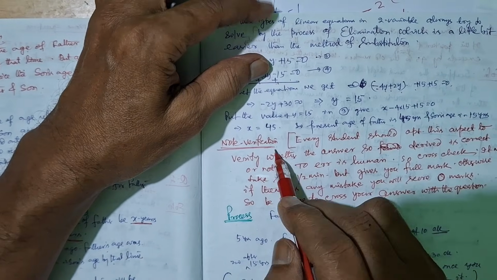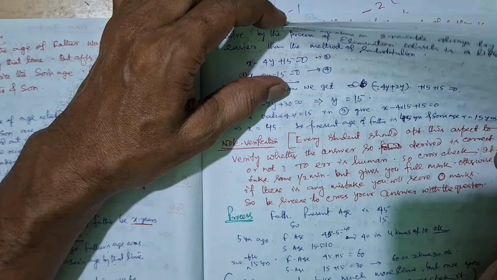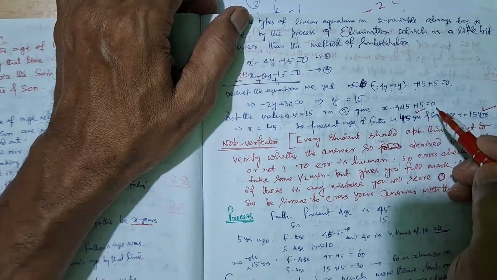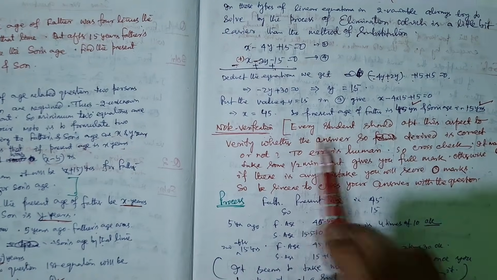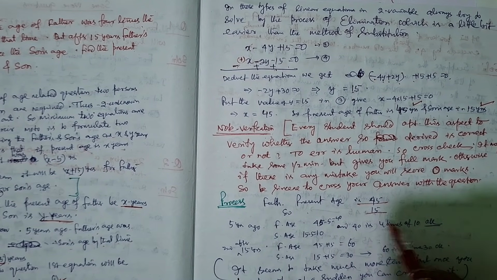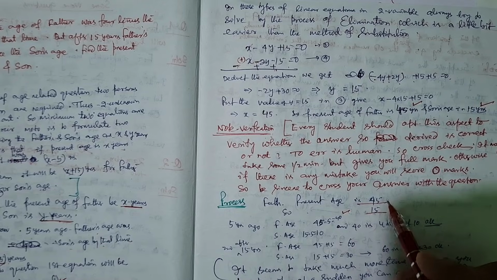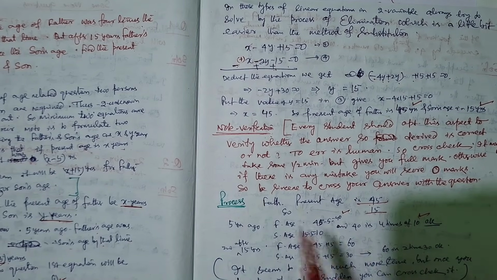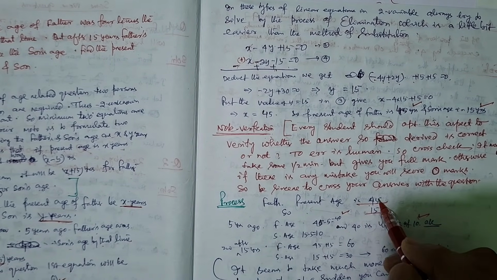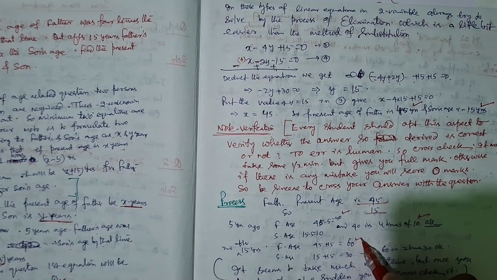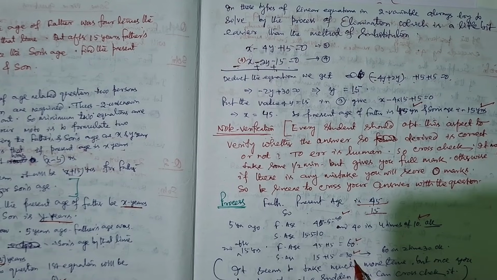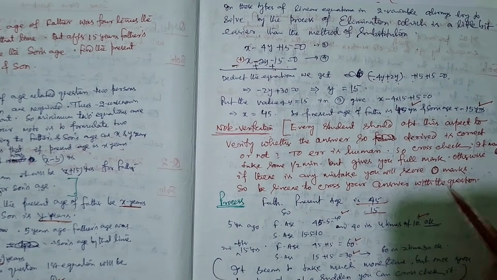So now verification. Note the verification. What will we get? Son's age 15 years, father's age 45. Now students will verify. How will you verify? Present age is 45. Before 5 years it is 40. Before 5 years the son is 10. Isn't it 4 times? 40 is 4 times of 10. After 15 years it is 60. After 15 years the son is 30. Isn't it 2 times? It is 2 times the son's age. So okay, our answer is okay.